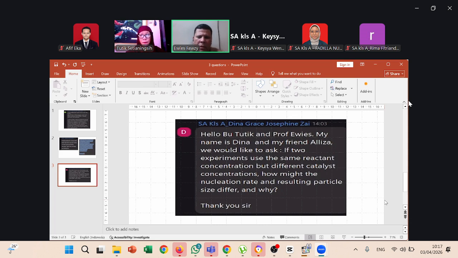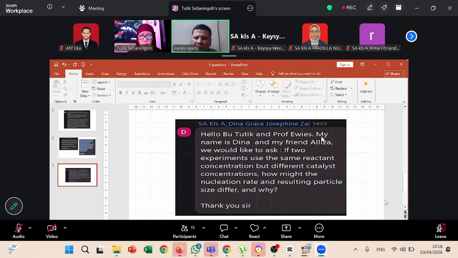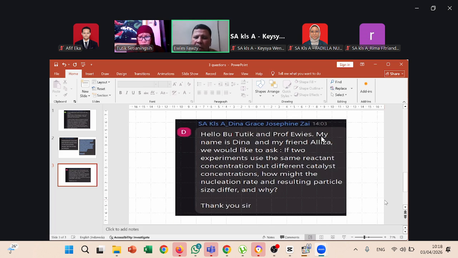Okay. This is a good question, Dina. If you use two experiments with the same reactant concentration but different catalysts, you will not get different products, but maybe they differ in the percentage of product, because you run the same reactants.